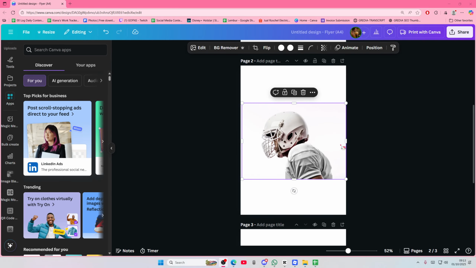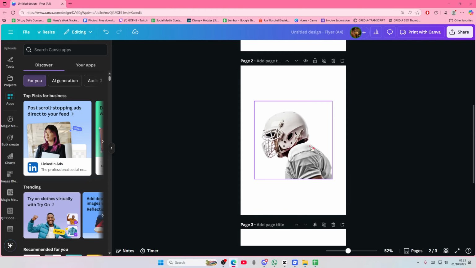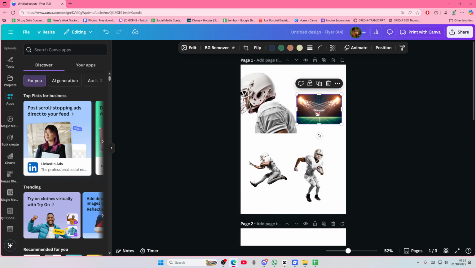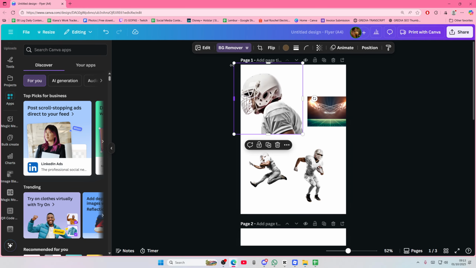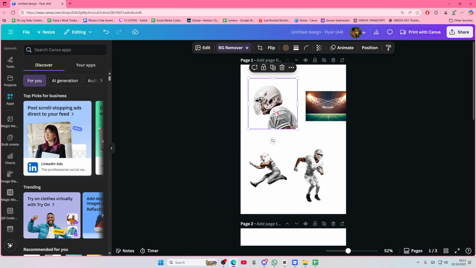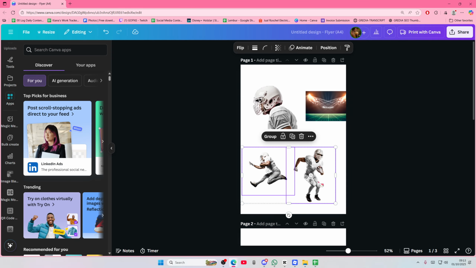In this video, I'll be showing you guys how you can create a football poster using Canva. So these are the four pictures you need: one headshot, one football stadium, and two of the poses.